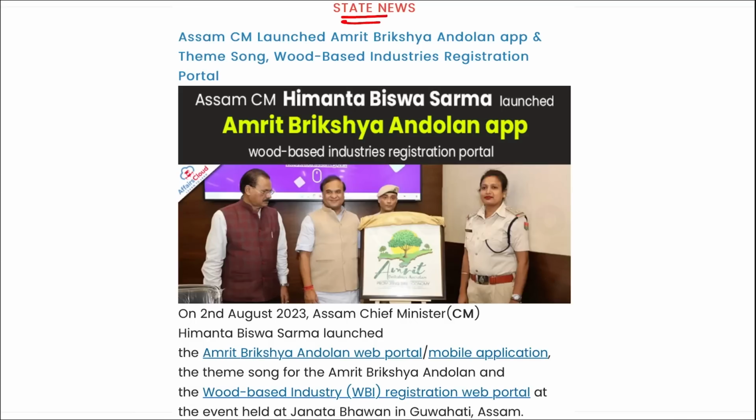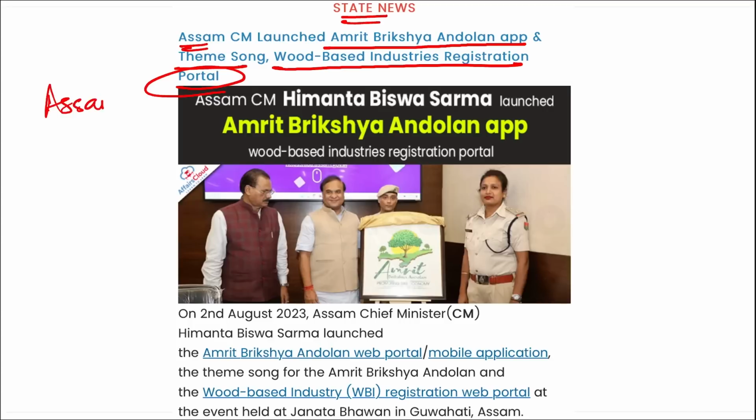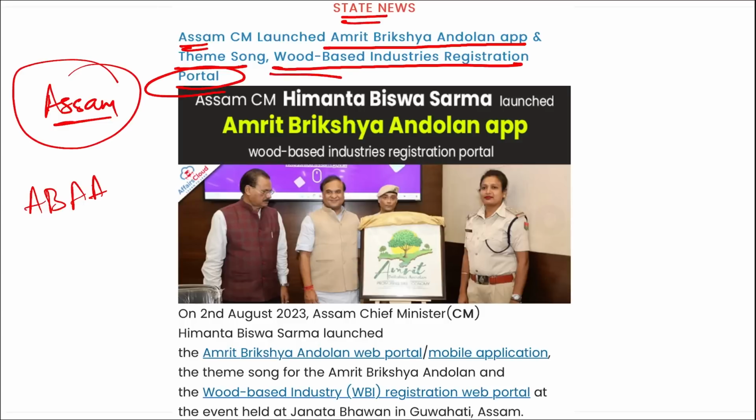Next is your state news. Assam's Chief Minister has launched the Amrit Briksha Andolan app and a theme song, as well as the Wood-Based Industries Registration Portal. I repeat, so 3-4 things you need to remember here. It was Assam's Chief Minister who launched this Amrit Briksha Andolan application and theme song, as well as a wood-based industries registration portal.